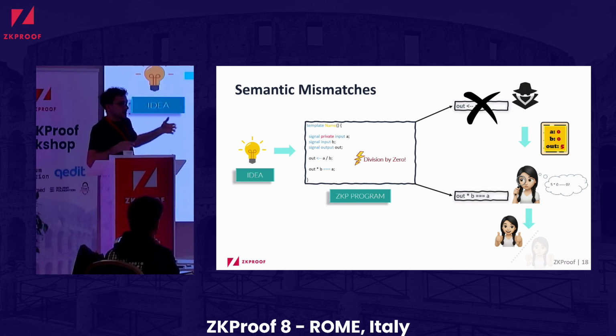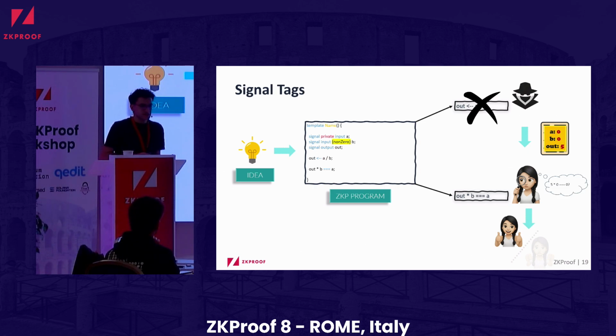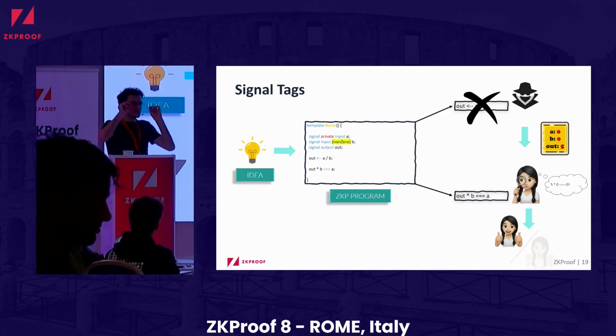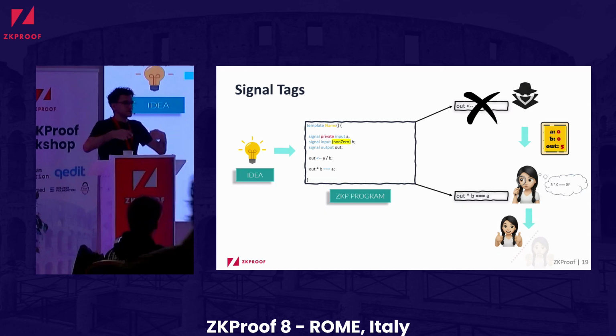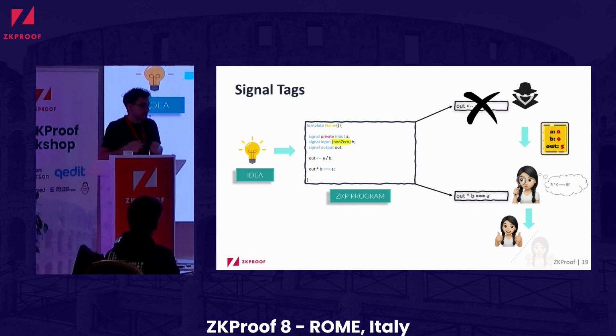And these language developers are aware of these issues, so they provide protection mechanisms. One of them is called signal tags. The tags are like attachments you put on the variables to write down a certain assumption you have. So here we put an assumption. We say every time you use this function as a caller, or this template, make sure to have already constrained B to be non-zero.